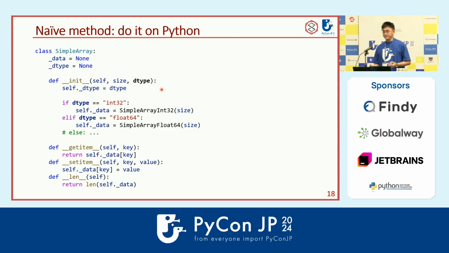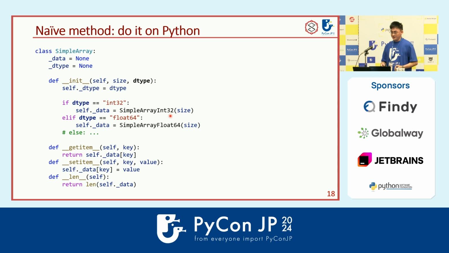Then we can meet our requirement. So if the D-type is int32, then we just create the simple array int32 instance and put it in the data holder. If it is float64, then we just create simple array float64.